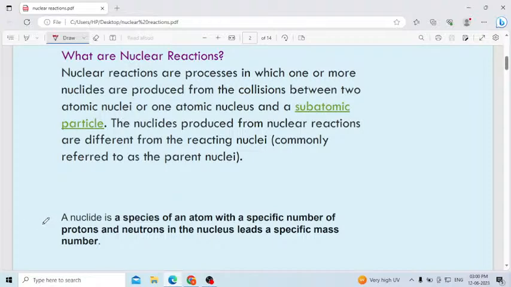What is meant by nuclide? Nuclide is a species of an atom with a specific number of protons and neutrons in the nucleus, leading to a specific mass number. Nuclear reactions are processes in which one or more nuclides.